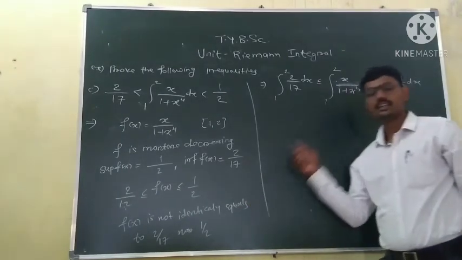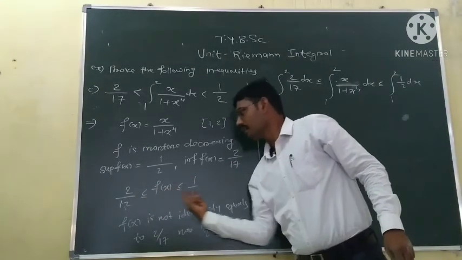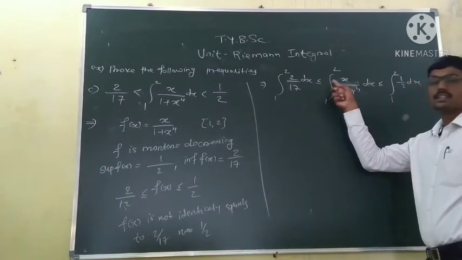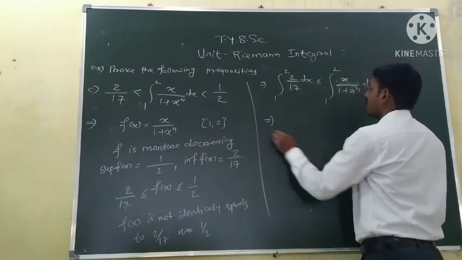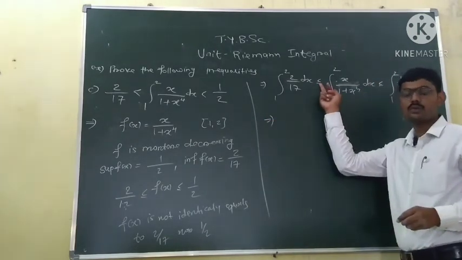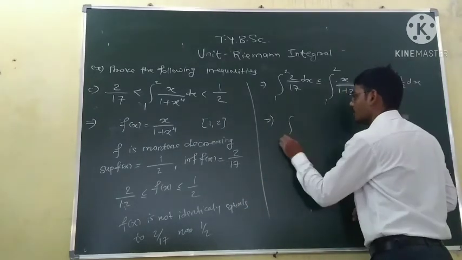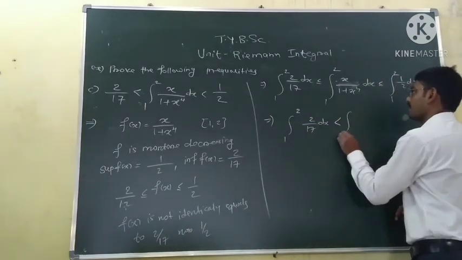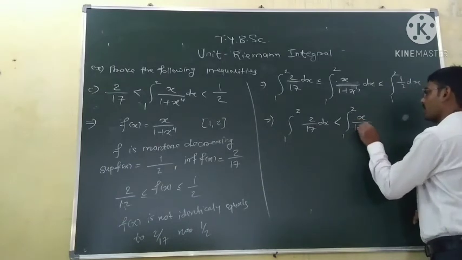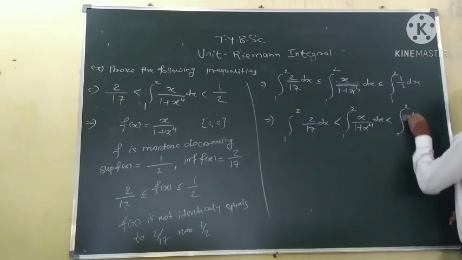So this statement we have tried here. Since any two of the functions are not identically equal, this less than or equal integration must be strictly less than. So instead of less than or equal we will use strictly less than because they are not identically equal. This implies the integration from 1 to 2 of 2 by 17 is strictly less than the integration from 1 to 2 of x upon 1 plus x to the power 4, and it is strictly less than the integration from 1 to 2 of half dx.